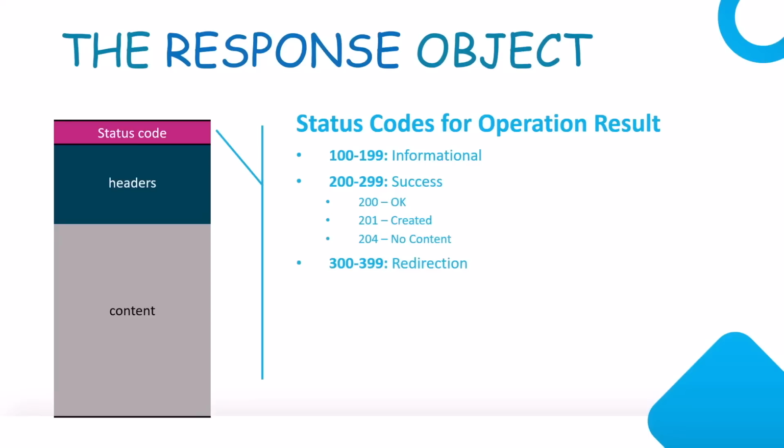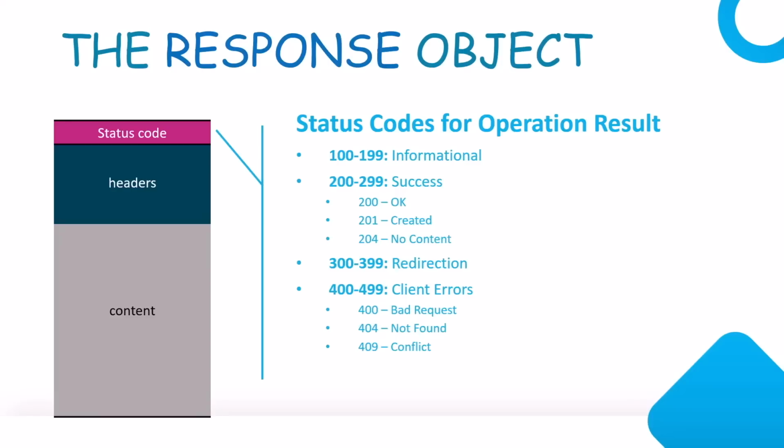The next bracket is 300 to 399, which is typically used when there is redirection involved. After that, we have 400 to 499, which relates to client errors. What I mean by client error is that there is an error in the request that was sent. You may not have included a query string, or some part of the URI does not exist.